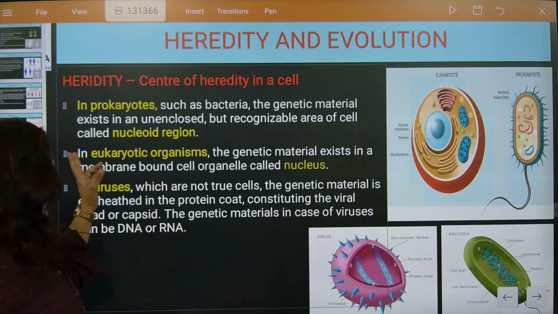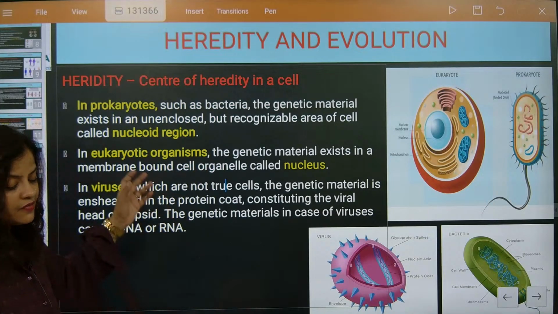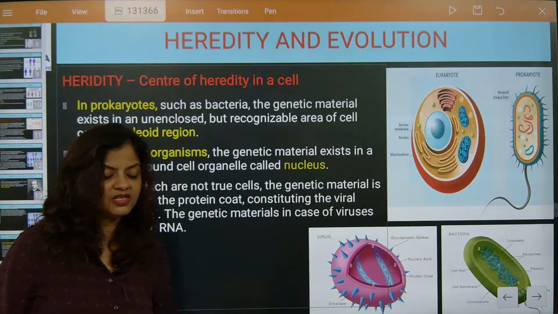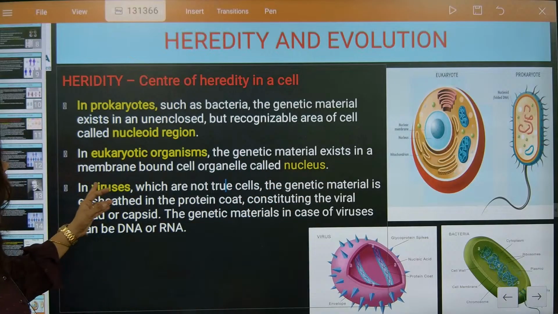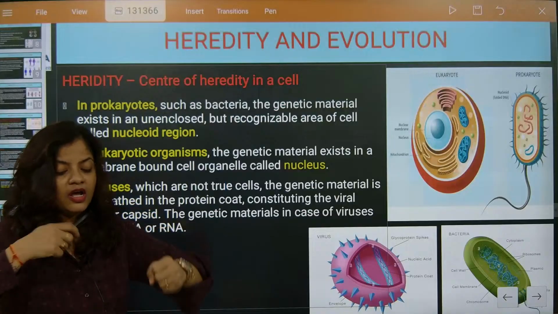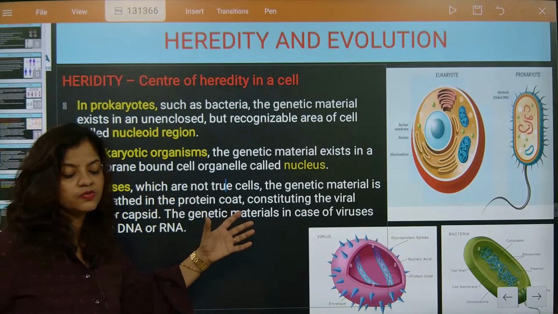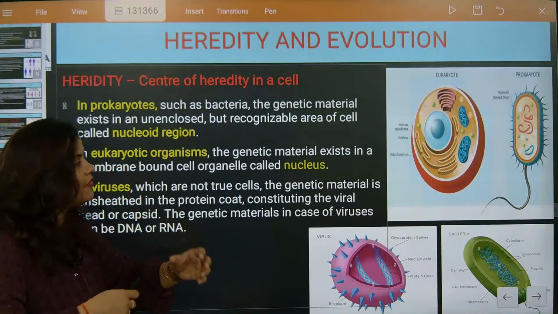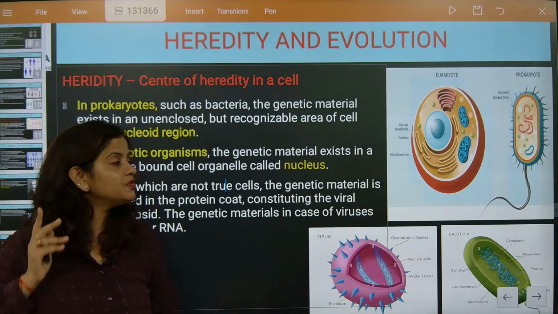Okay. So now here in eukaryotic organisms, let's talk about the genetic material. The genetic material exists in a membrane bound nucleus. So the nucleus will be double coated. That is eukaryotic. Nucleus will have a double coating. Can you see the nuclear envelope? Last year I taught all this, remember?